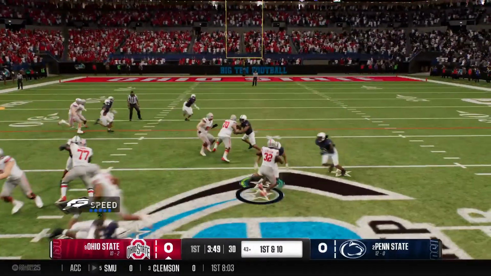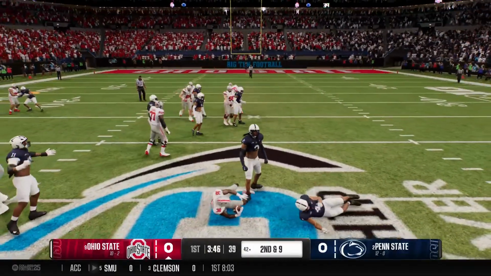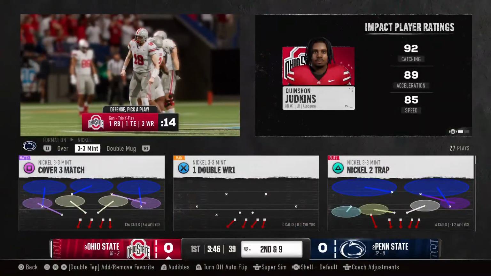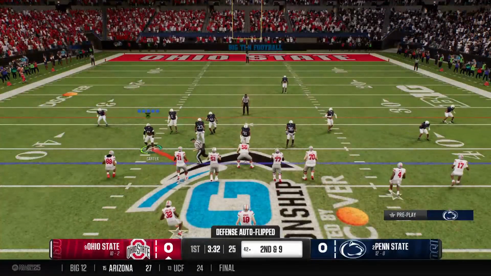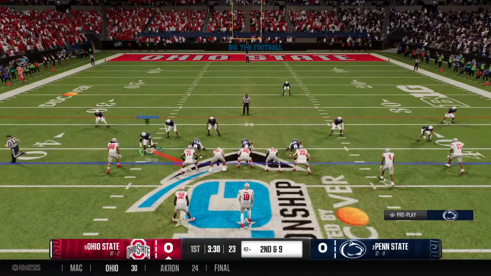Ball is handed off out of the shotgun. There we go. Stop after a small gain. Now look at it, 2nd and 9. I'm playing right now. Yeah, no, this is me. This is me playing fully.